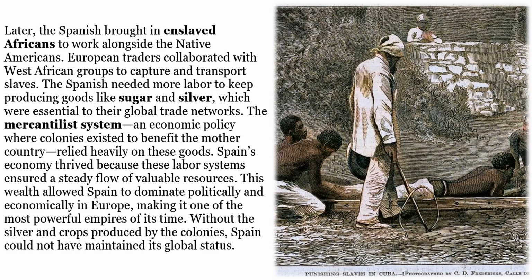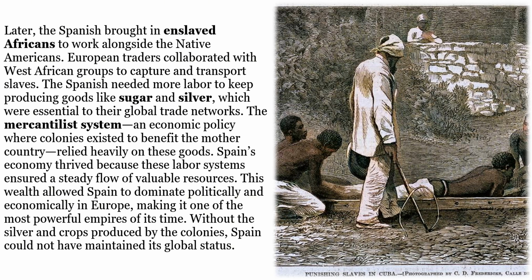Later, the Spanish brought in enslaved Africans to work alongside the Native Americans. European traders collaborated with West African groups to capture and transport slaves. The Spanish needed more labor to keep producing goods like sugar and silver, which were essential to their global trade networks. The mercantilist system, an economic policy where colonies existed to benefit the mother country, relied heavily on these goods. Spain's economy thrived because these labor systems ensured a steady flow of valuable resources.